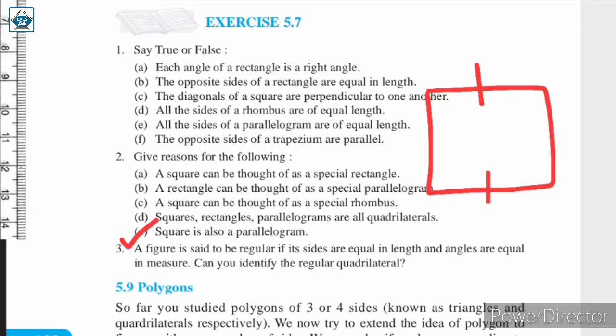This means that square is also a parallelogram because it satisfies all the properties of a parallelogram. Which are the properties? Opposite sides are equal and opposite sides are parallel. So in a square also opposite sides are parallel and they are equal to each other. So square is also a parallelogram.